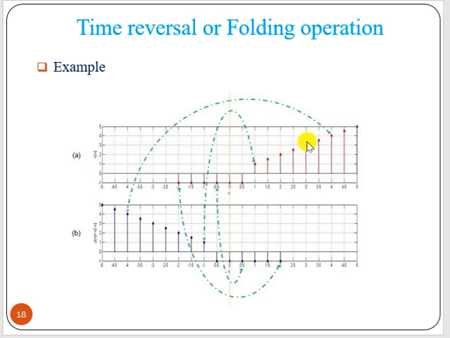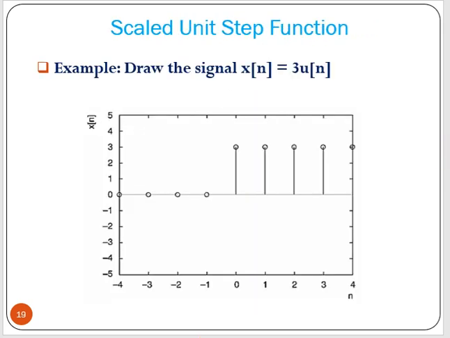Now see, this part goes here, 1, 2, 3, 4, 5, 6. So here it is 1, minus 1, minus 2, minus 3, minus 4; like that it will go on, and this part will come here. How many values are there? 1, 2, 3, 4 with 0.5. So only 4 negative values were there previously, negative indices. Now 4 positive values are here. This is typically a mirror image at the origin.